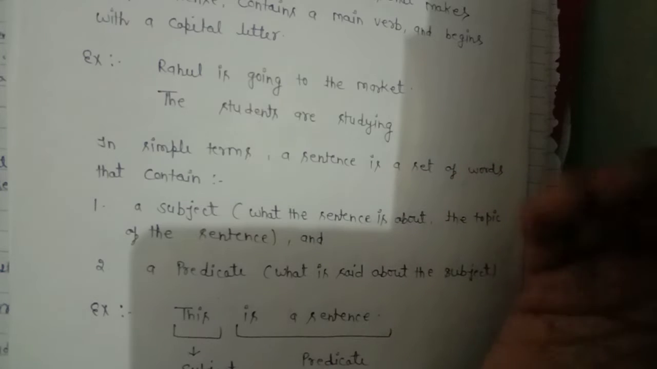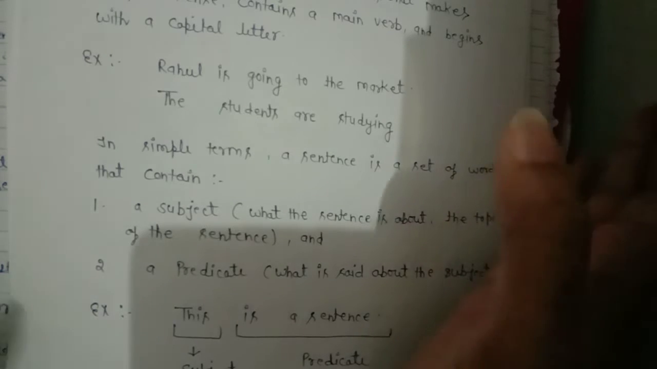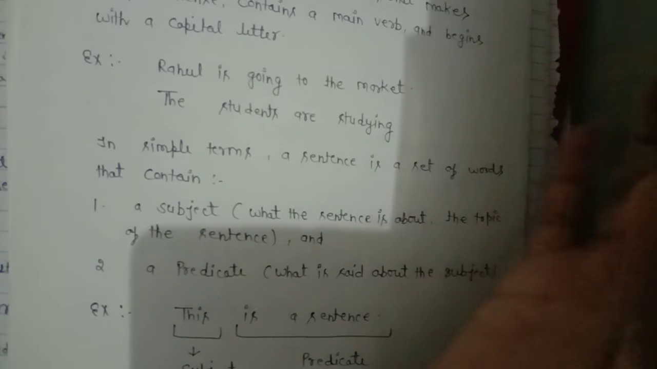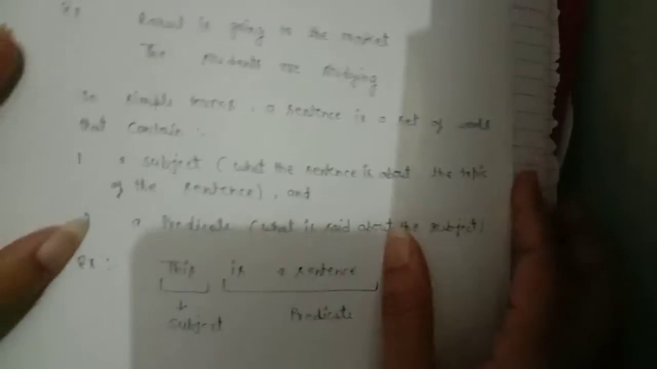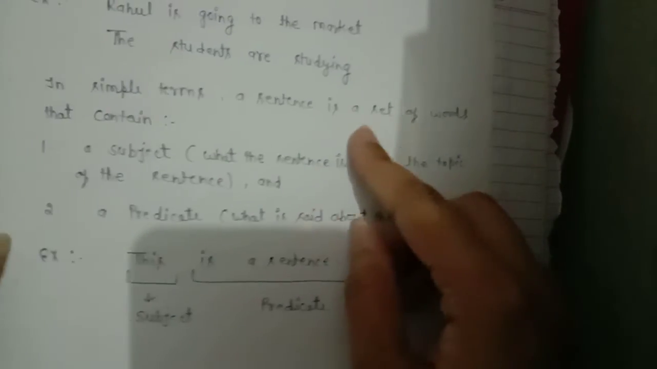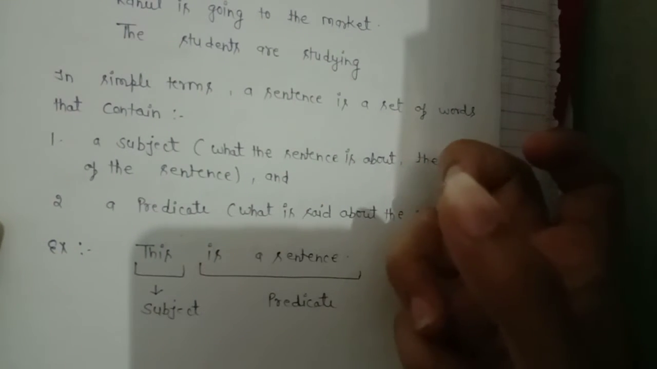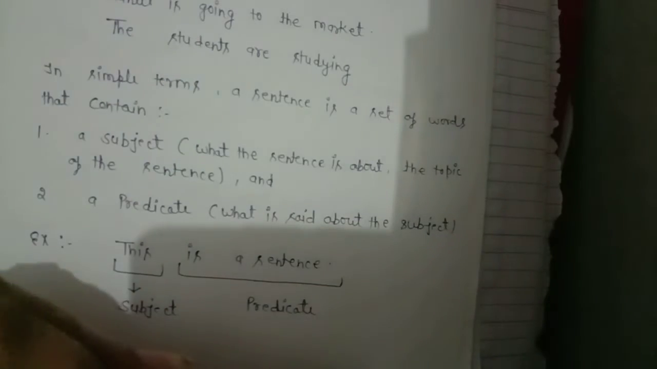The students are studying. It is also a sentence because it is arranged in a grammatical way and it has a noun, that is the subject, and a verb. In simple terms, a sentence is a set of words that contains a subject and a predicate. We can divide the sentence into two parts: subject and predicate.